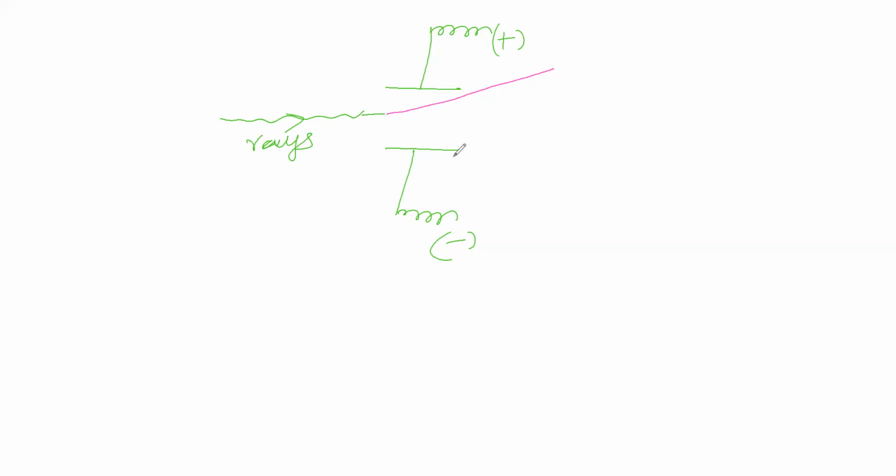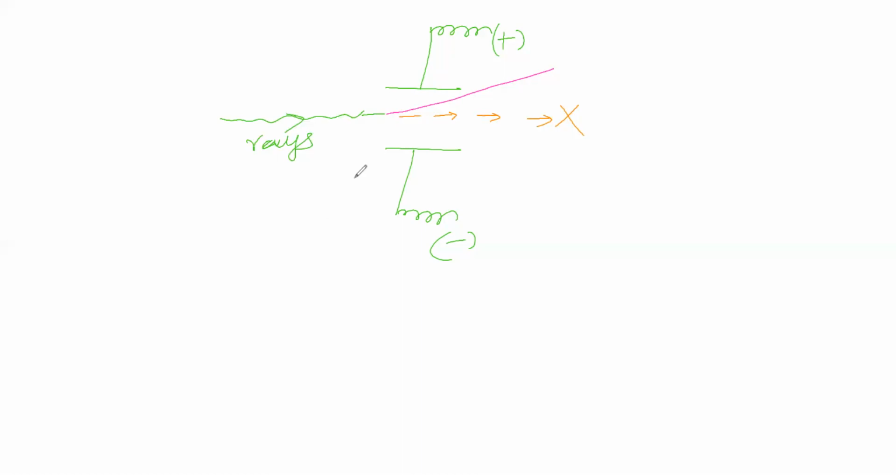It bends in the sense that these rays are affected by this electric field. That's why it is bending. If the electric field were not affecting these rays, they would have gone straight like this. These rays did not go straight. They were deflected towards the positive plate in the presence of the external electric field.